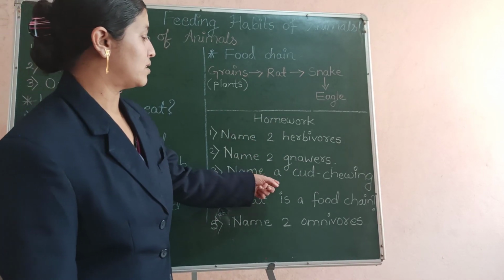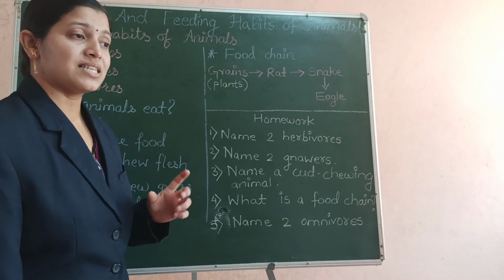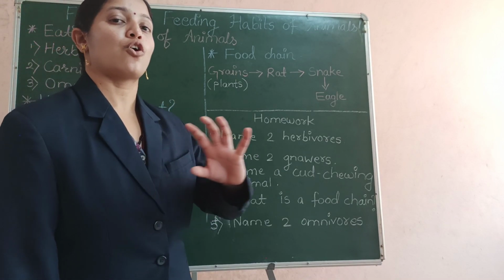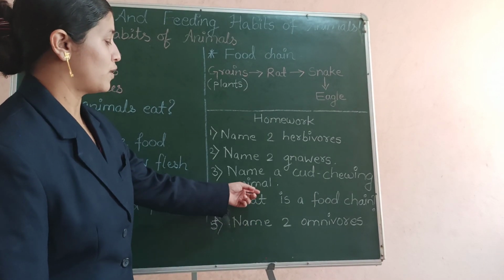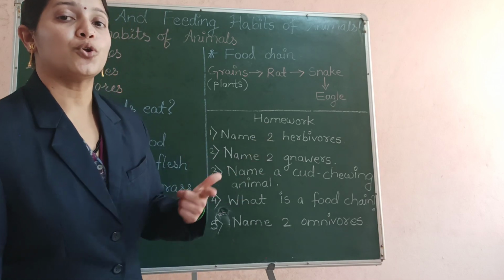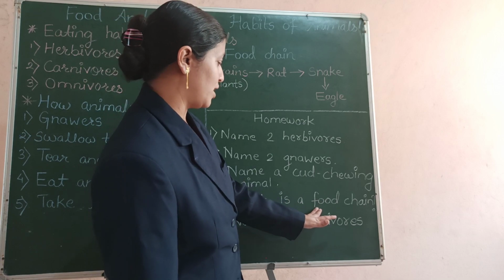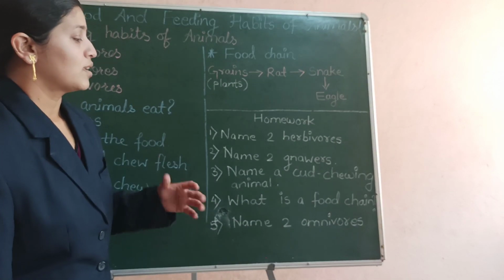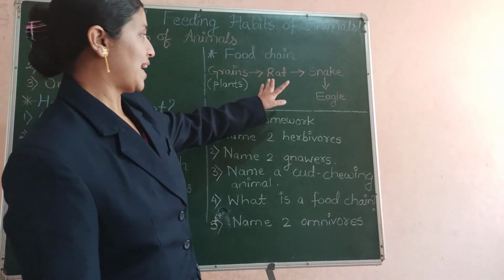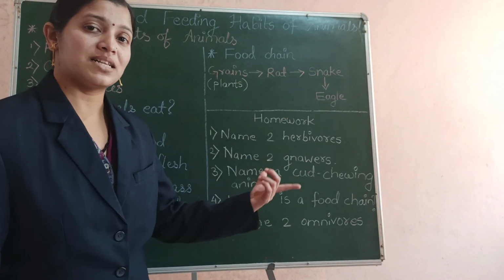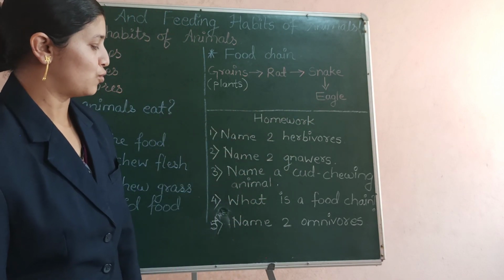Next is name a cud chewing animal. Cud chewing animals means the animals that keep chewing their food for a longer period, like cows and buffaloes. So cows, buffaloes are cud chewing or ruminating animals. Next is what is a food chain? A chain that shows that plants are eaten up by animals and then animals are eaten up by other animals is called a food chain.